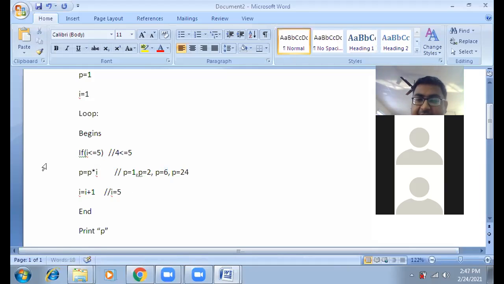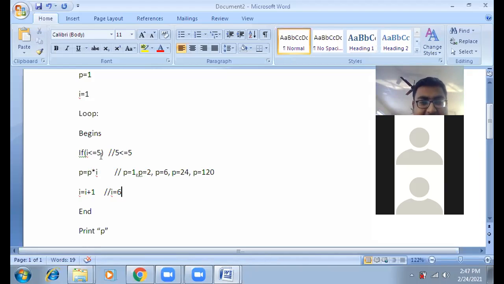Now again the i value is incremented by 1, so the current value of i is 5. Again it will check whether 5 is less than or equal to 5. Yes, it will satisfy because the equal sign is there. So it will enter the loop again. The current value of i is 5, and the previous value of p is 24. So 24 into 5 is 120.